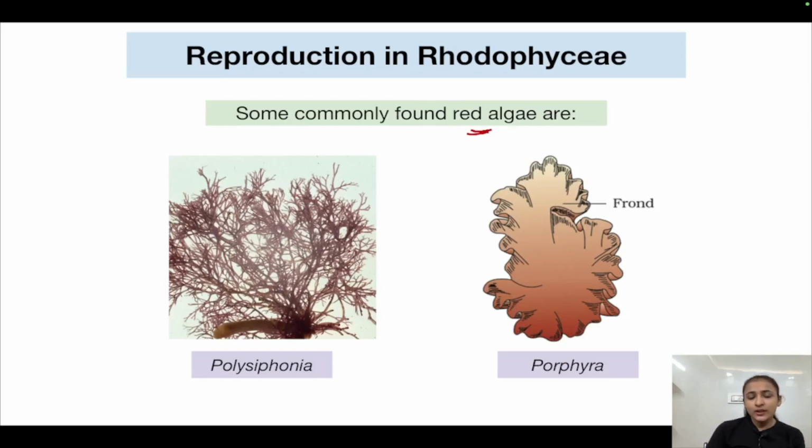Polysiphonia is a very bushy kind of marine red alga. Porphyra, which is also commonly known as nori, which I told you initially is edible, is used as food in Japan, Korea, and in the Asian subcontinent altogether. This is the frond, a flat kind of alga. This frond is a very flat structure.